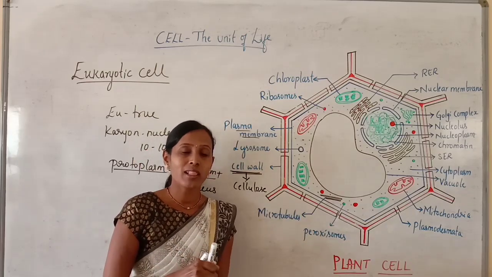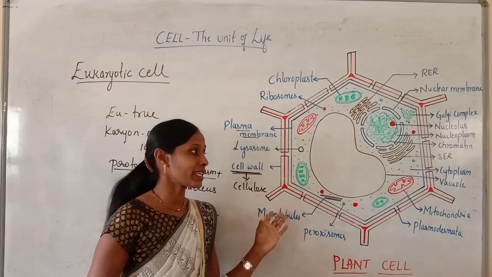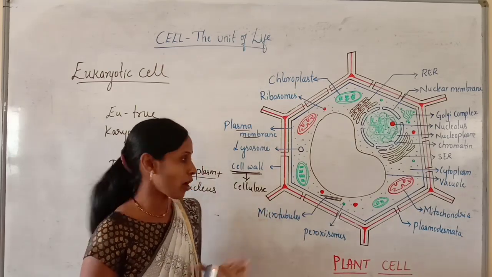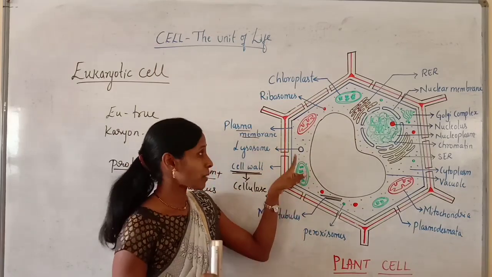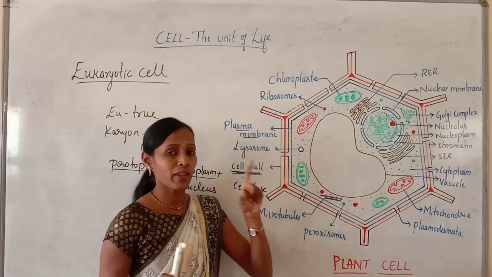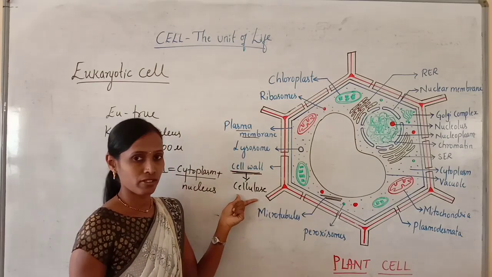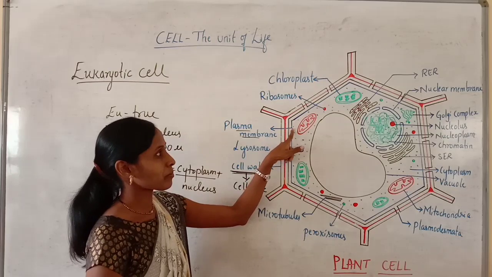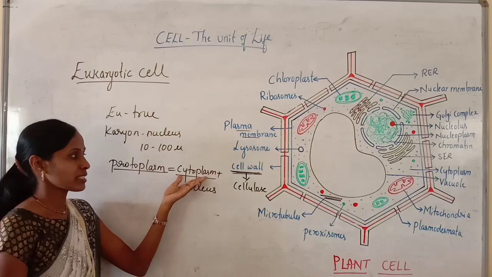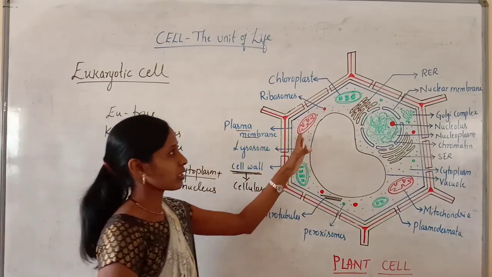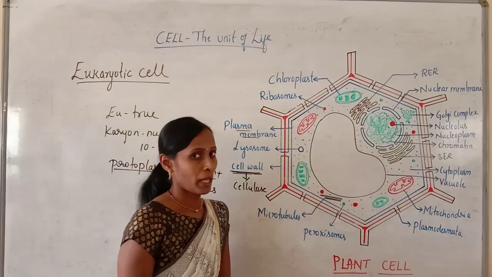The chemical composition of the cell wall is cellulose. Can you recall the cell wall composition in case of bacteria? It is peptidoglycan. But here in all plants the cell wall is mainly made up of cellulose. So just remember here the plant cell is bounded by a plasma membrane. In addition to the plasma membrane, there is an additional layer called the cell wall, and the cell wall is mainly made up of cellulose. And again the plasma membrane encloses a protoplasm, and this protoplasm is again differentiated into cytoplasm and nucleus. You can see the cytoplasm as well as a nucleus. Together it is referred to as protoplasm.